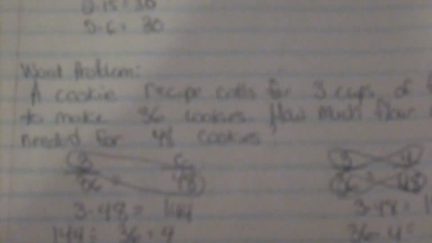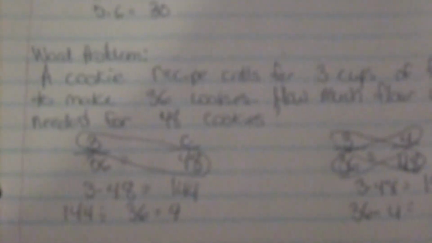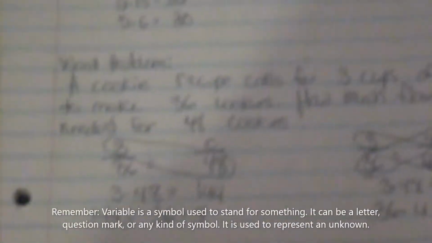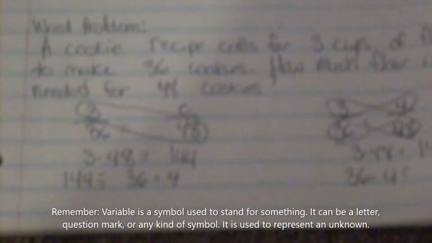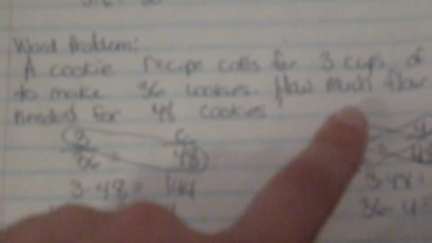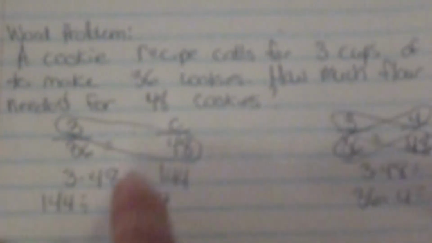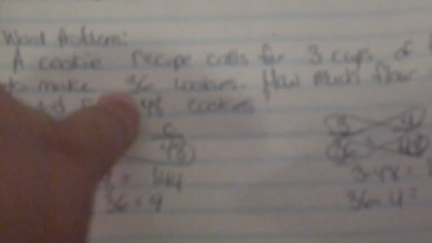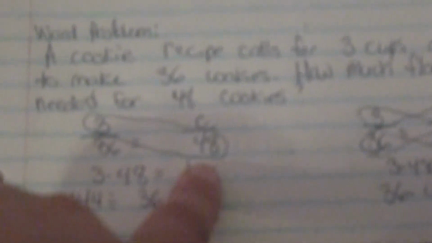Word problems are going to have the same setup. So, word problem. A cookie recipe calls for 3 cups of flour to make 36 cookies. How much flour is needed for 48 cookies? So we have to set it up based on what we know. So we know it takes 3 cups of flour for 36 cookies. So this is our first ratio, so we're going to do 3 over 36. And we have to figure out how many cups of flour it takes to make 48 cookies.